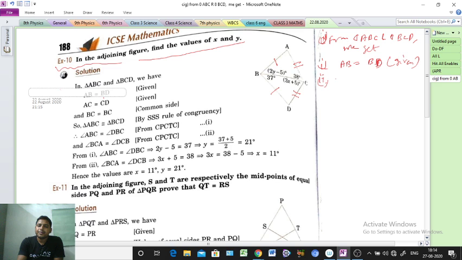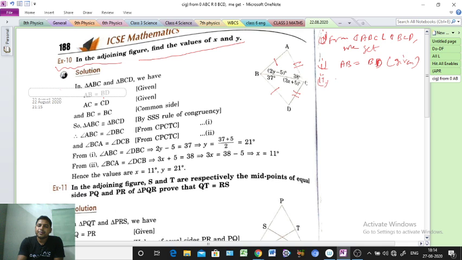So if two triangles are congruent, the corresponding angles are also equal. Angle ABC is equal to the corresponding angle, CBD or DBC.